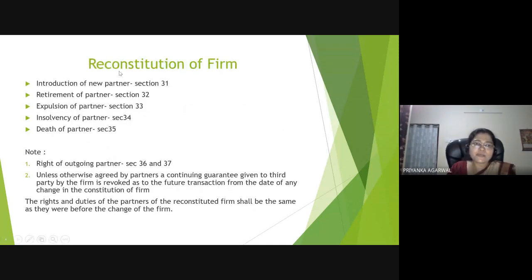Why are we saying reconstitution of firm? Because after, suppose any